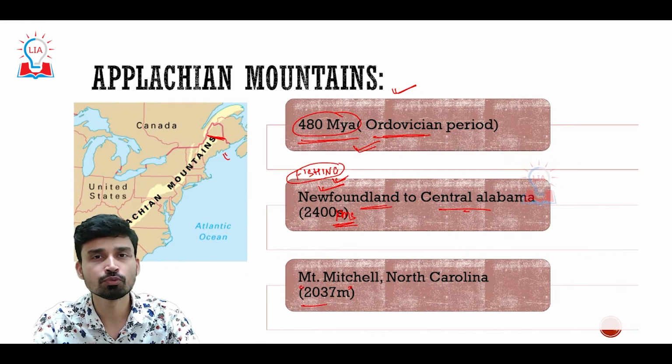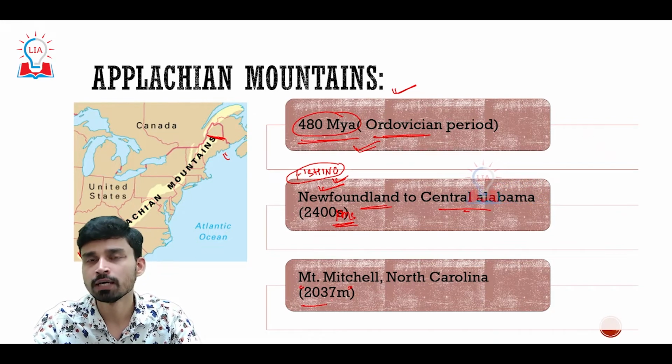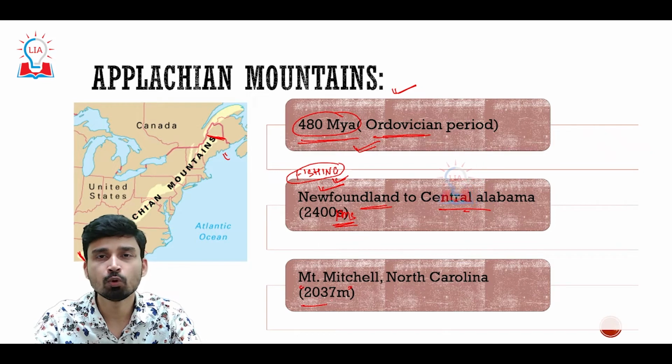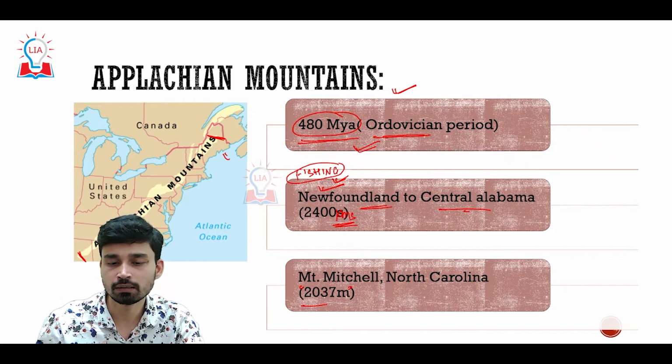You can understand this from the fact that the Rockies are very young mountains, while the Appalachians are very old mountains. Obviously, if the Appalachians are very old, that means the forces of erosion have been acting continuously on this mountain for a very extended period of time, and these forces of erosion are the main reason why the Appalachians have been reduced significantly in height, and that is why they are less tall than the Rockies.